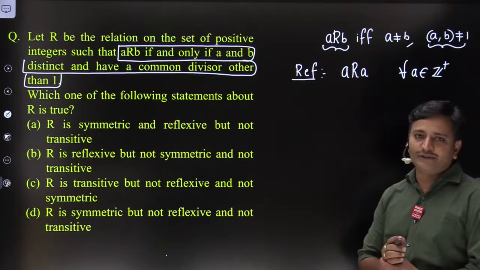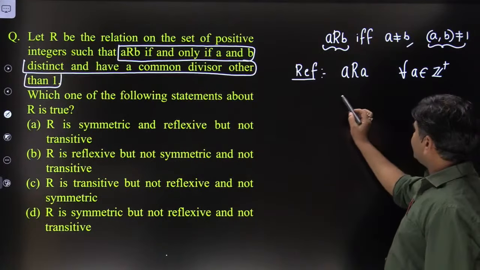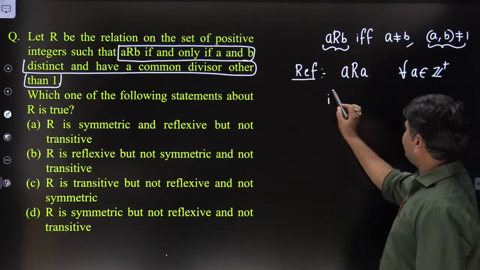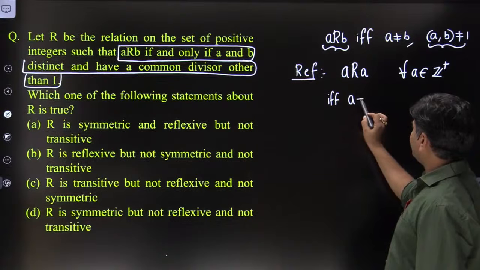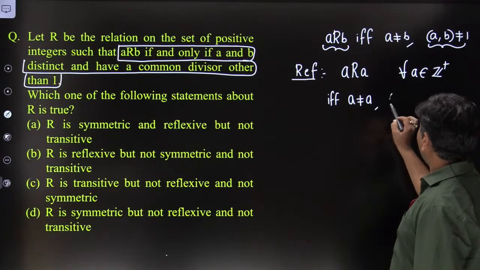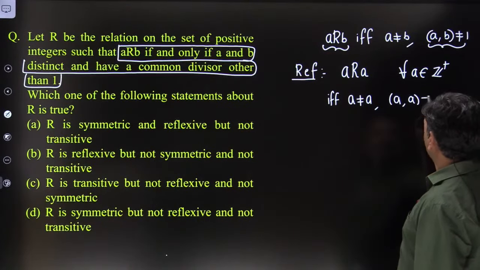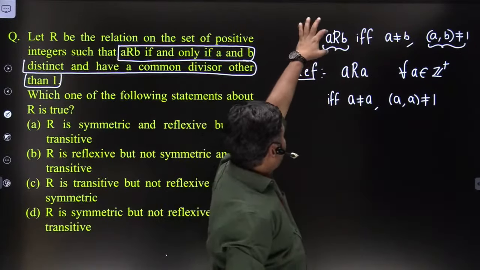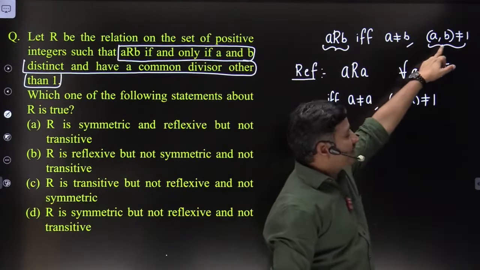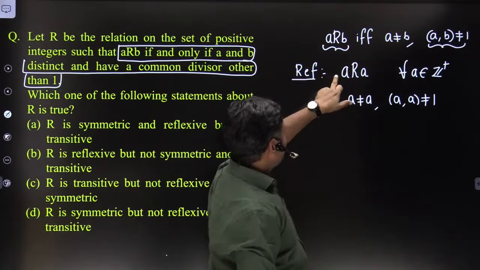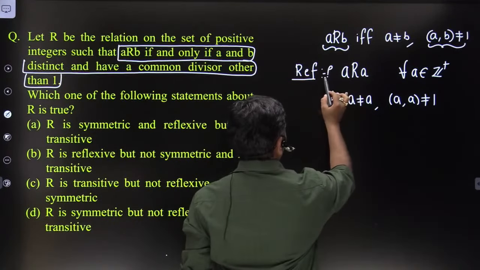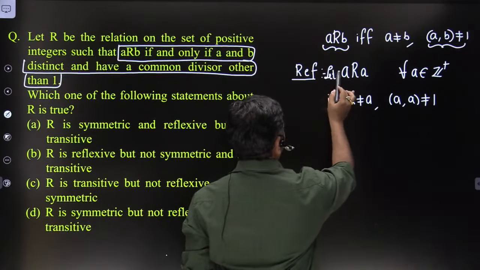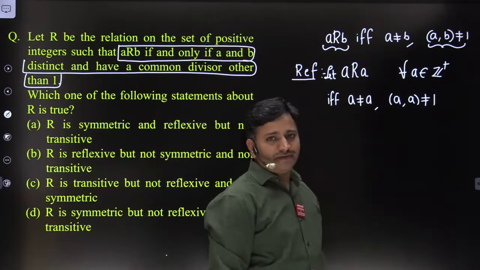According to this condition, A is related to A if and only if A is not equal to A and GCD of A comma A is not equal to 1. Is it possible, friends? Whenever A is related to B, these two conditions must hold. Suppose we assume A is related to A. Then obviously A is not equal to A and GCD of A comma A is not equal to 1, which is not possible, friends.